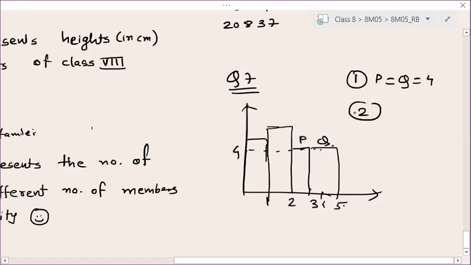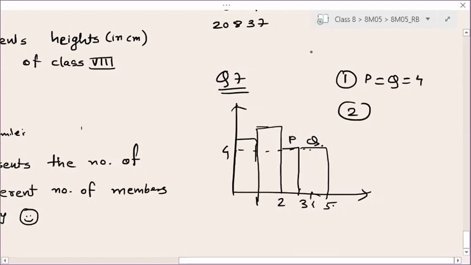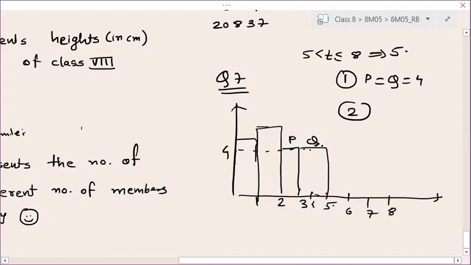Now the second question, complete the histogram. Now if you observe your table, in the table they have given you that whenever your time is between 5 to 8, your value is 5, right, next value is 5. So to complete this histogram, you have to take the next value from your 5 to 8, that is 6, 7, 8, and here you need to take value 5. So from here, this is your 5. So this is how you have to complete your histogram.